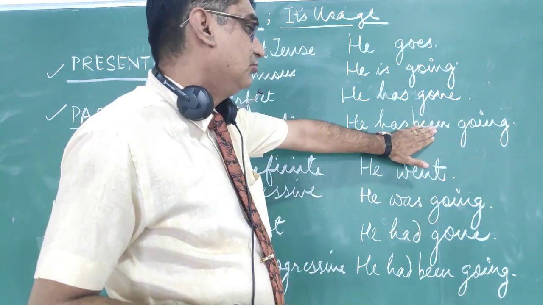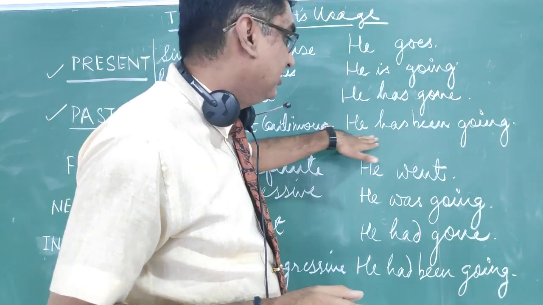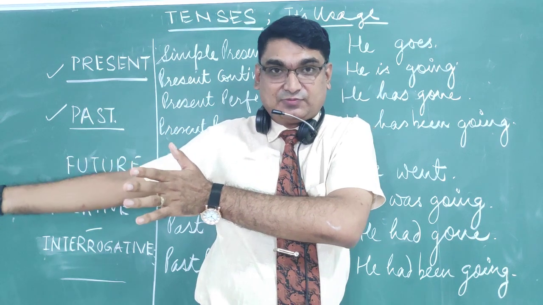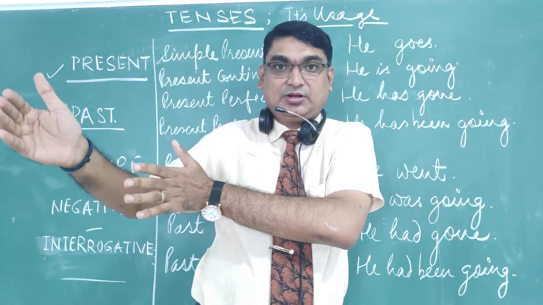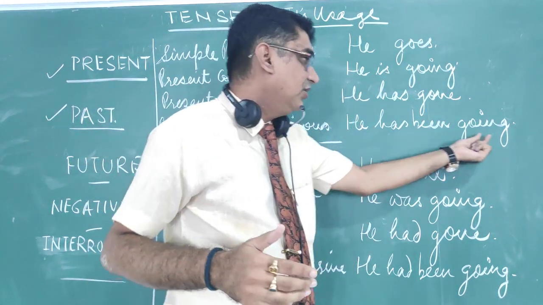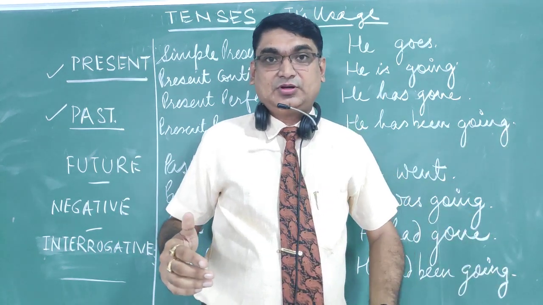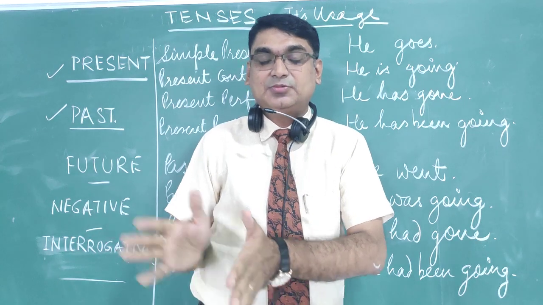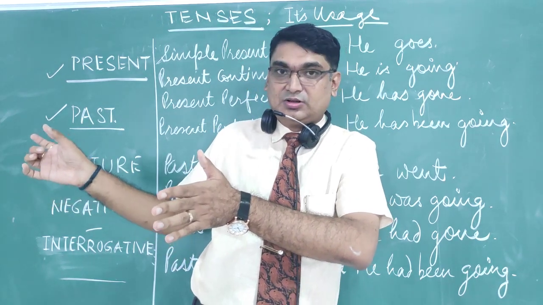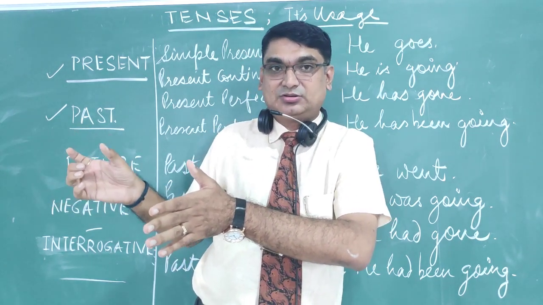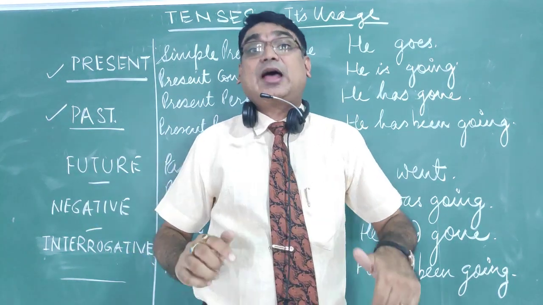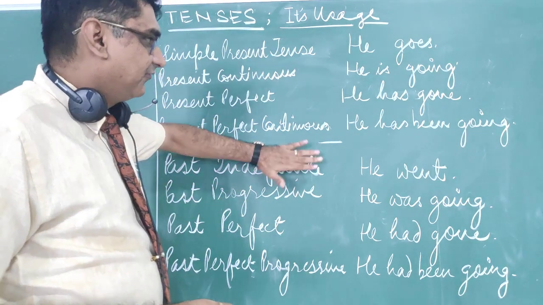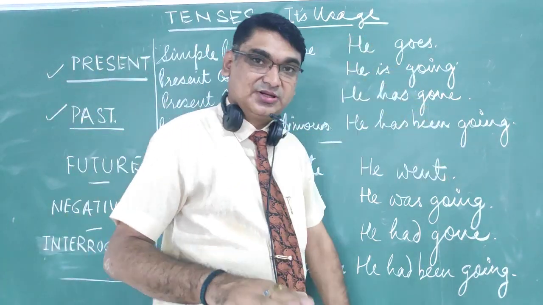So the been form is used over here. You have been, he has been going. Sometime just back, he was going. He has been going when he got hurt. He has been walking when he got hurt. Sometime back the event has ended, but that was continually happening sometime back. Okay, now it is not happening. He has been going. So these are the meanings, but we all talk in present tense only.